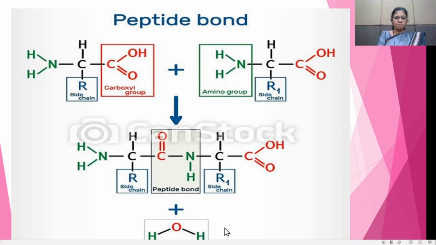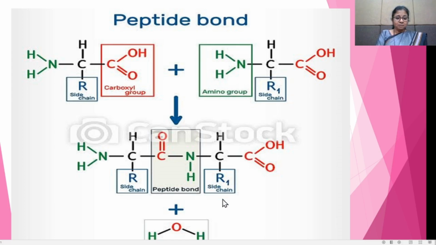When the number of amino acids linked by peptide bonds is more than 10, the product is called a polypeptide.